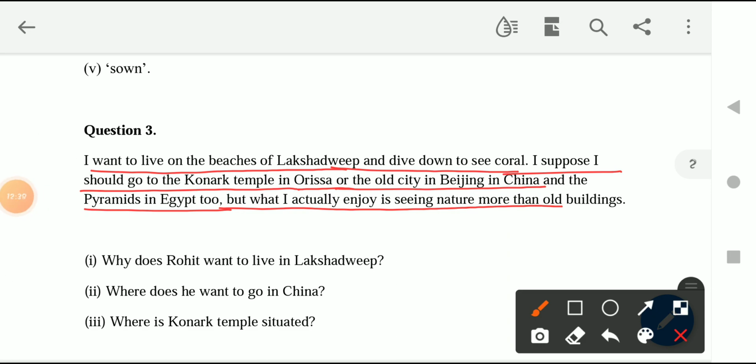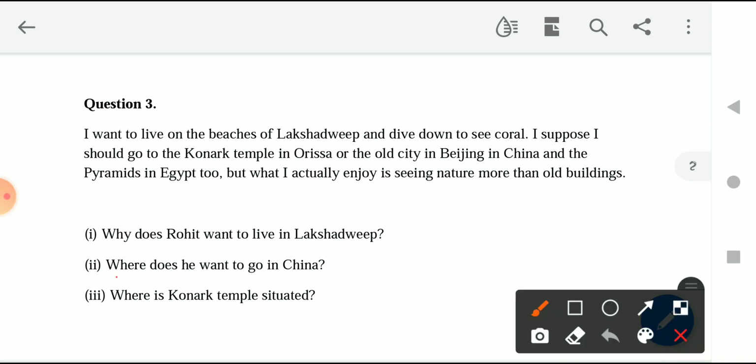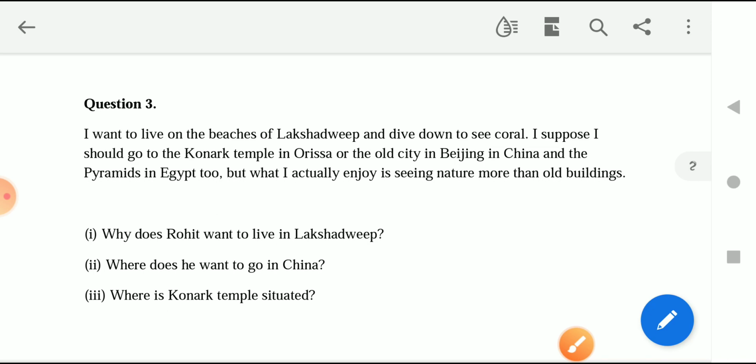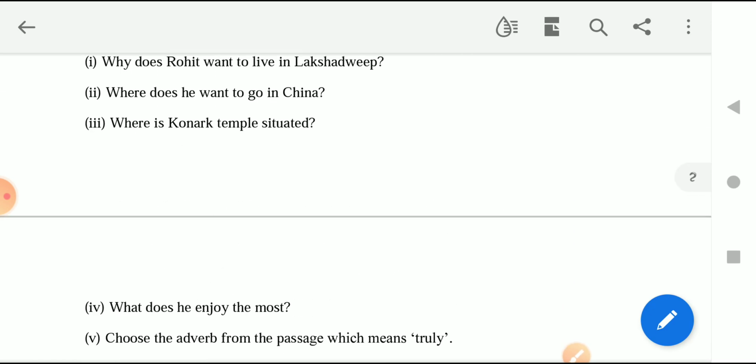Okay, so next is, why does Rohit want to live in Lakshadweep? It is because he wants to enjoy the beaches of Lakshadweep, and he also wants to dive down to see the coral. Next question is, why does he want to go to China? He wants to go to China because he basically wants to visit the old city.